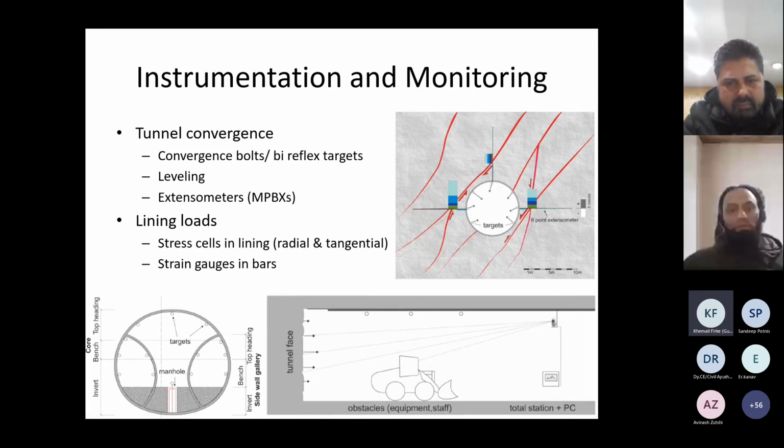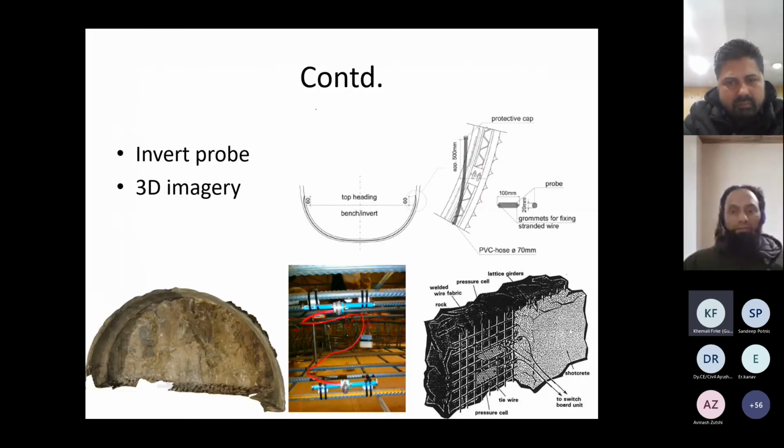Lining loads also need to be monitored because we need to see how much stress is developing in the lining. Radial and tangential stress cells are installed, strain gauges are installed like this. And this figure on the right side shows stress cells installed radially as well as tangentially in the shotcrete. And the middle figure shows the vibrating wire strain gauges installed on the rebars. Of course, this is in the final lining, but this can also be installed in the lattice girders or ribs to see how much the load is developing.